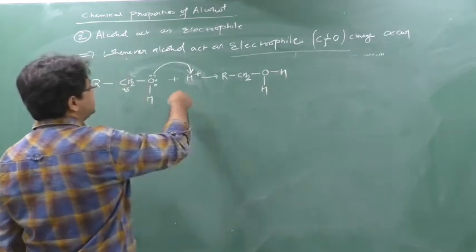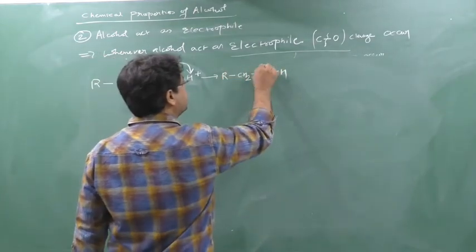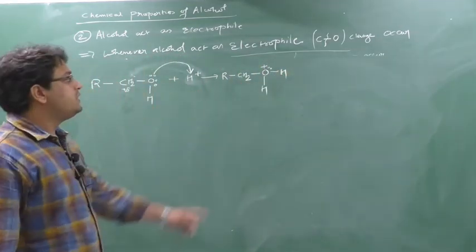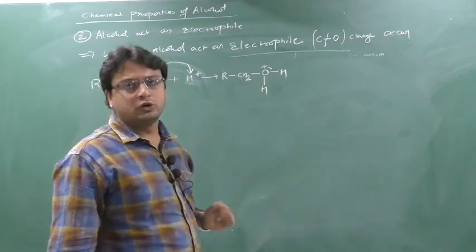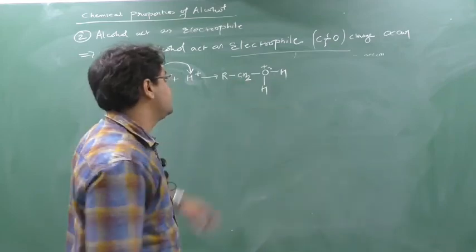So this H plus has gained 2 electrons. It will be stable. But now this oxygen has given one lone pair, so it creates a positive charge, and there is one extra lone pair also. Now this oxygen is an electronegative element, so this positive charge on it doesn't look good. So what will happen? This oxygen will start to attract the electron from this CH2.